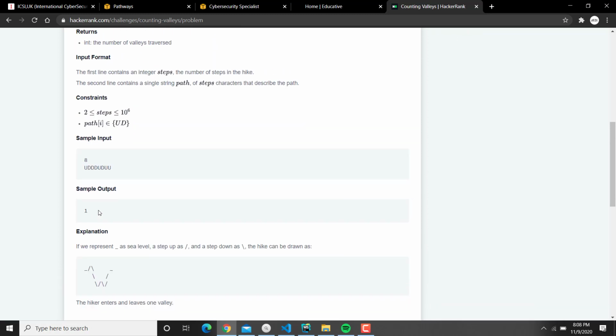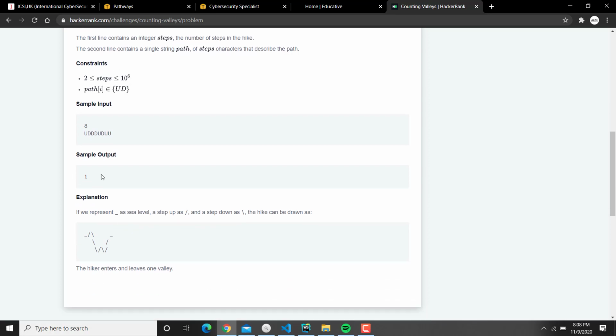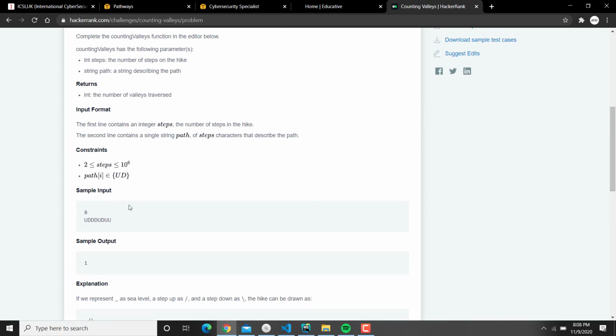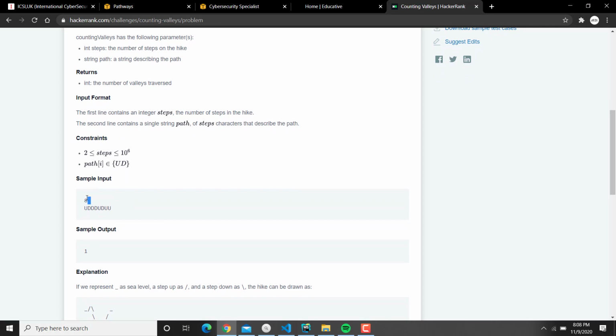Our mission here is to tell the user how many valleys he passed. The simple output here is 1, because there is only one valley. A valley is going down below the sea level and then returning to the sea level, of course. Our inputs are the number of steps and the path.